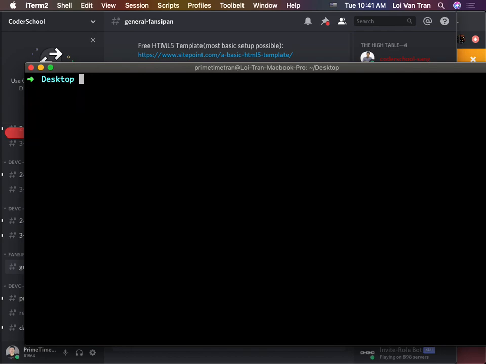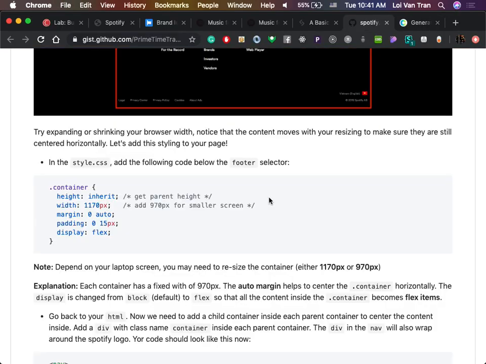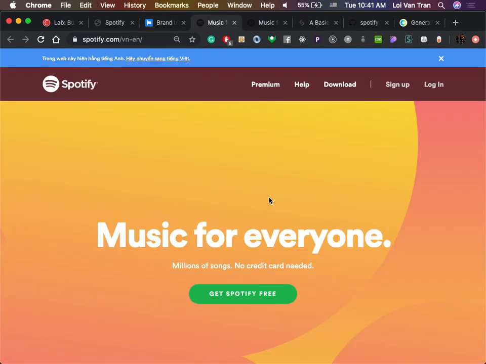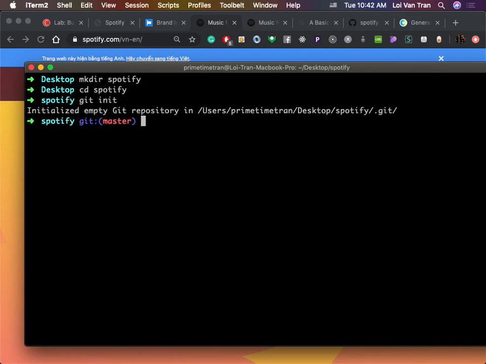Okay, so for today we're going to be building Spotify. We're going to be using HTML and CSS to keep it simple and make sure that we have some of the fundamentals, okay? So what I'm going to do first is create a new directory. We'll call it Spotify. We're going to move into our directory, okay? You guys can see on the left I don't have a Git branch. It doesn't say what branch I'm in, so I can just run git init. So I've now initialized a new Git repository, right? So we're saying, hey, I plan on tracking this folder with Git.